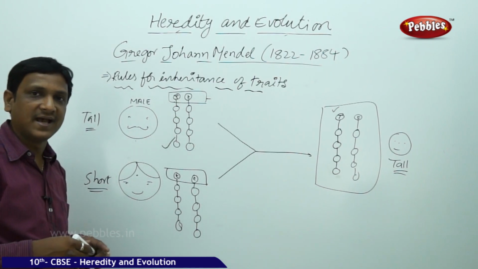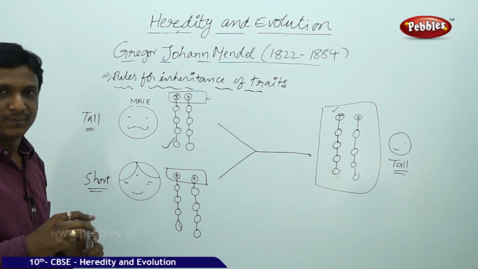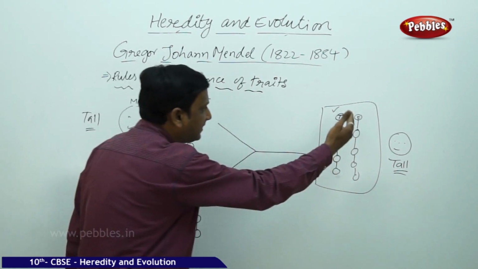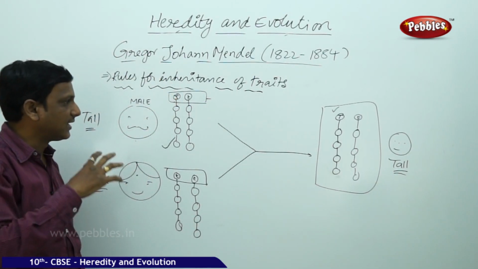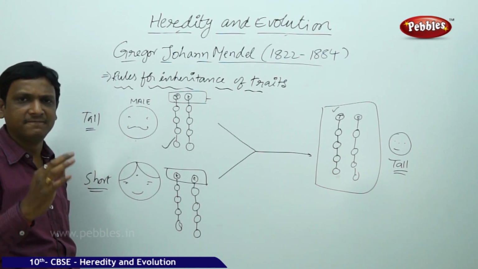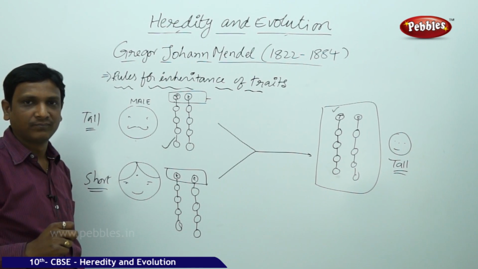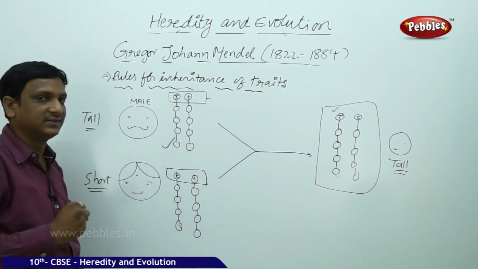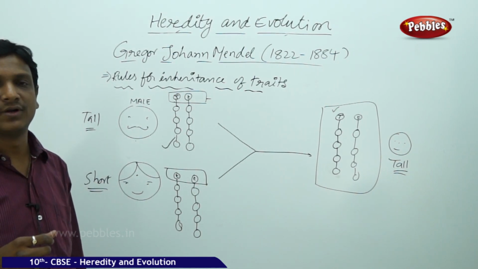Of course, the boy has the gene which can make him short also, but that gene is suppressed. The trait is suppressed by the tall because tall is a dominant trait. So here we can understand one concept: every character, every trait is controlled by two genes in every organism. If you understand this, we can understand the experiments conducted by Gregor John Mendel.